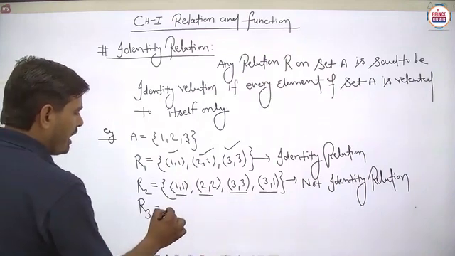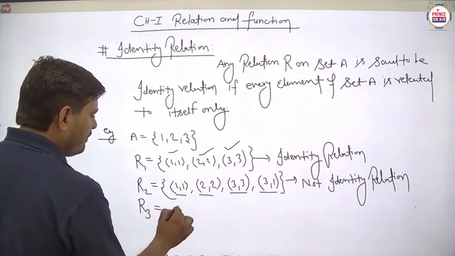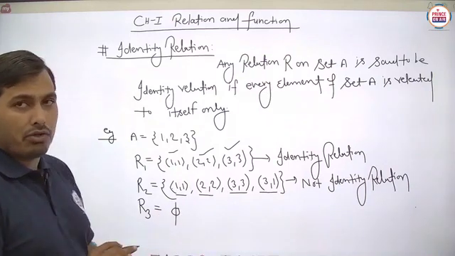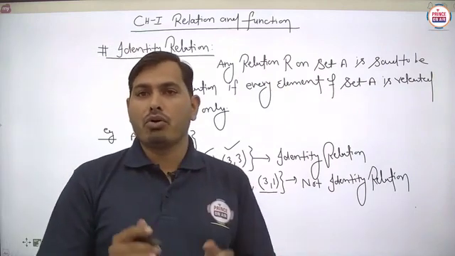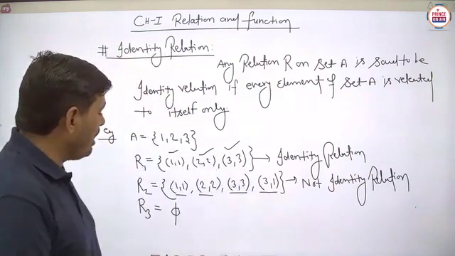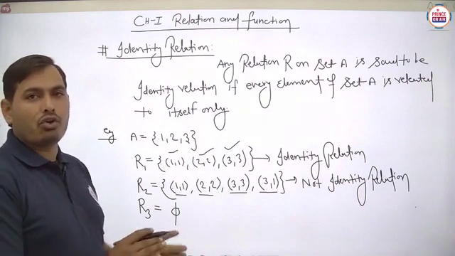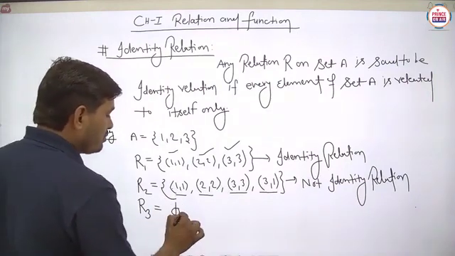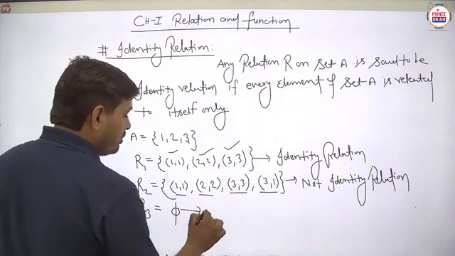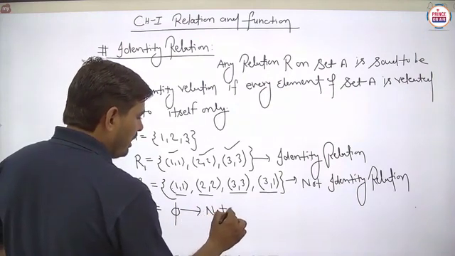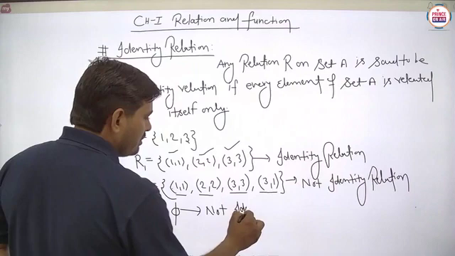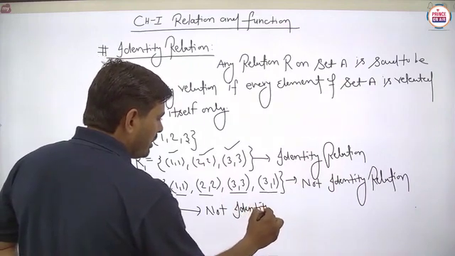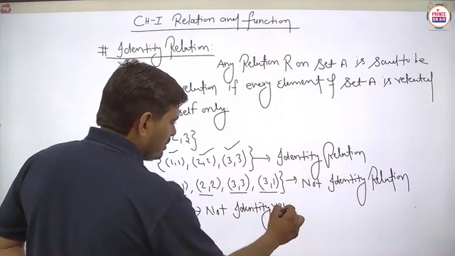Then suppose for R3 we take only phi, and I think each and every student knows very well about phi, because phi is always known as the empty relation. It means no ordered pair is available in this particular relation. So this is again not an identity relation. Is it clear?